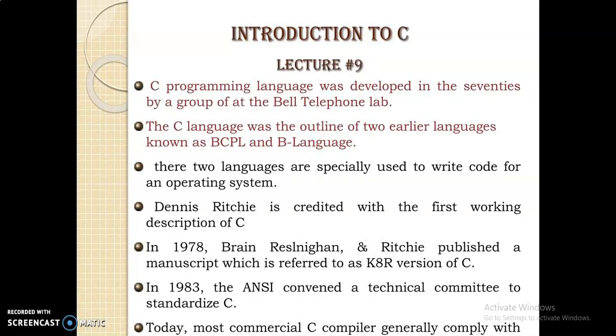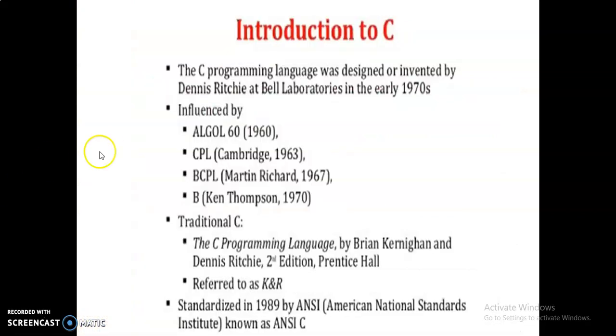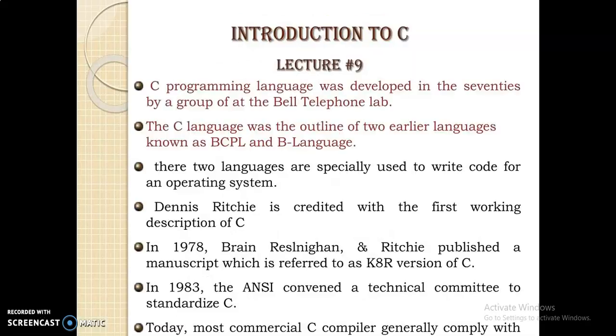Okay, here the C programming language was developed in the 70s by a group at Bell Laboratories. The C language was an outline of two earlier programming languages, BCPL and B. The first developed language is called ALGOL, and then it was renamed as CPL, and then it was renamed as BCPL with some more advantages, and then it was renamed as B. Finally, it was renamed as C by Dennis Ritchie in 1970.